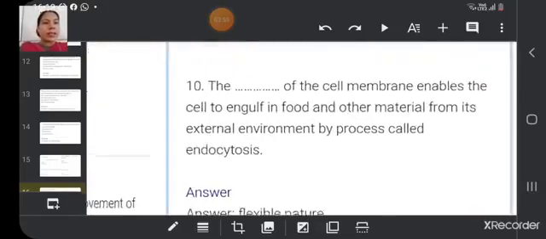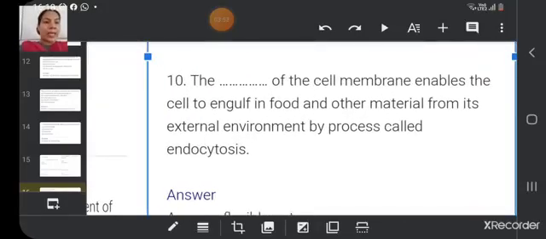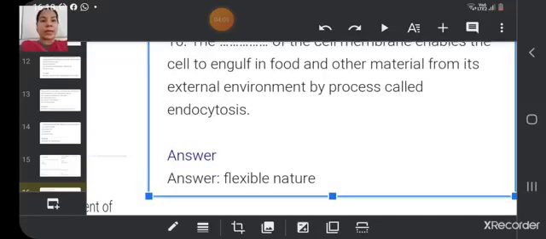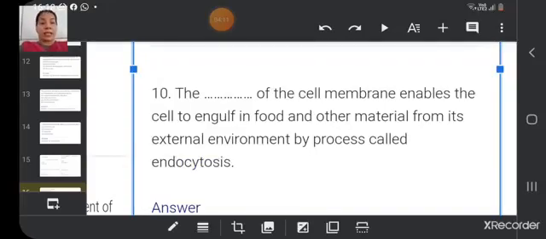The next question is: the dash of the cell membrane enables the cell to engulf food and other materials from its external environment by the process of endocytosis. So the answer is flexible nature. The flexibility of the cell membrane enables the cell to engulf the food material. You must have seen that amoeba gets its food from the outer surrounding water through these vacuoles, by this engulfing of food. So how is it possible? It is possible only when the cell membrane is flexible.